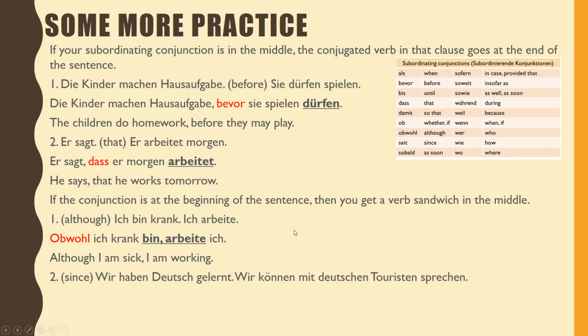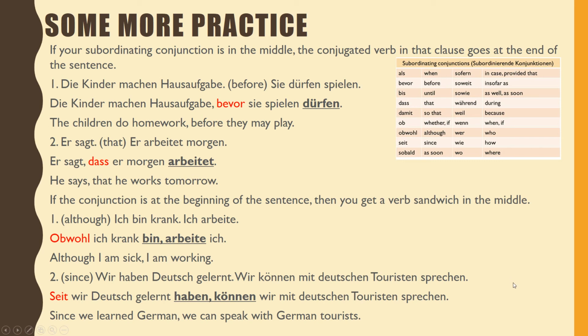Number 2: since wir haben Deutsch gelernt, wir können mit deutschen Touristen sprechen. We start with our subordinating conjunction since, so check out the chart to find your word. Then, if you start with a subordinating conjunction, you're going to get a verb sandwich in the middle. What's our conjugated verb in the first sentence? Remember, they're always in the second place. What's our conjugated verb in the second sentence? So you should have: seit wir Deutsch gelernt haben, können wir mit deutschen Touristen sprechen. This means, since we learned German, we can speak with German tourists.